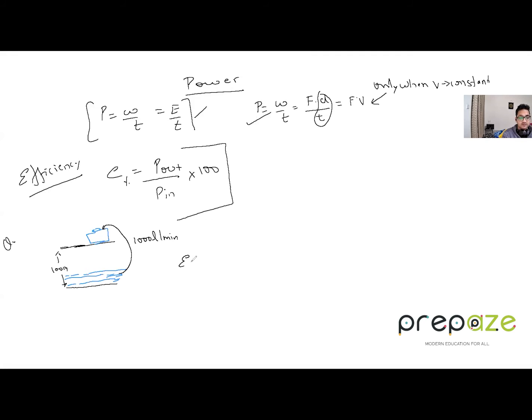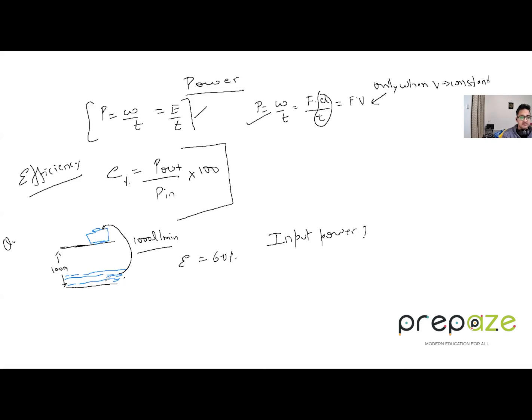Now, the efficiency of this machine is given as 60%. What you need to calculate is the input power. How much input power, not the output, is required to move this water from the bottom to the top at 1000 liters per minute? This is the question. How to solve this?